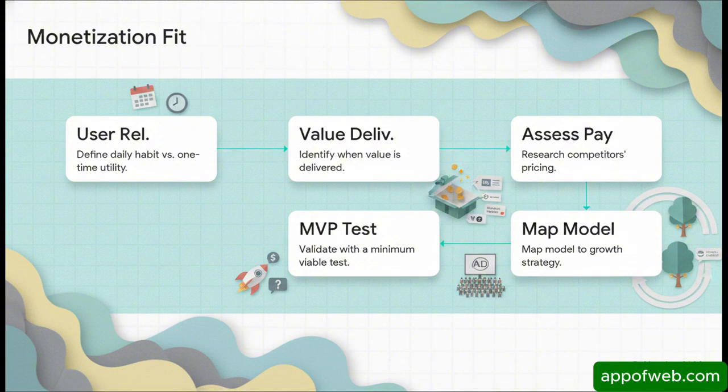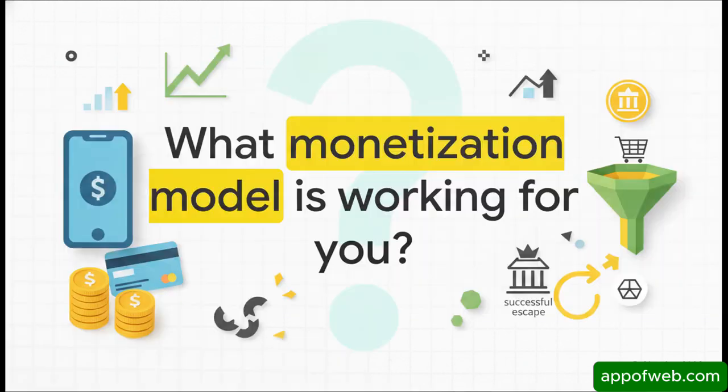Third, assess willingness to pay by doing some deep research on your competitors. Fourth, map your model to your overall growth strategy. Remember, ads need high volume, subscriptions need high retention. And fifth, validate this with a minimum viable product test. You've got to test your pricing early. Treating revenue like a continuously tested product feature, complete with its own roadmap and A/B testing, is just completely non-negotiable today. And that brings us to the end of our explainer.